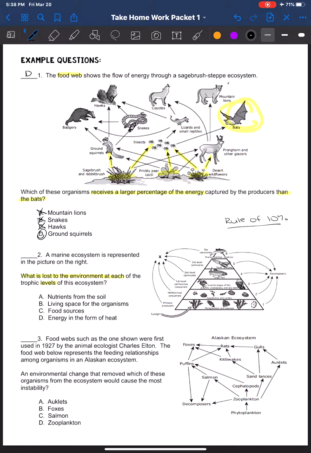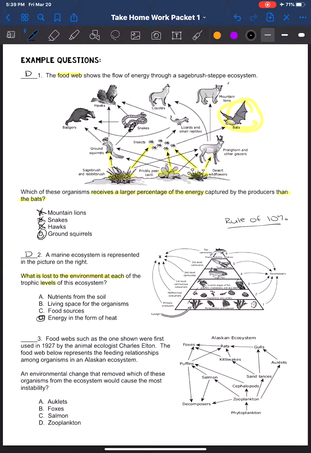Meaning that each of these levels, every time you go up a level, so from the sun to the plants, gets 100% of that. From here it gets 10%, 1%, 0.1, and so on and so forth. But what gets lost at each level, and this one might be really difficult for you to think of, is going to be energy in the form of heat. As you are breaking down your food, as plants are going through photosynthesis, there's a certain amount of energy that's lost to the environment, and that one is going to be heat.